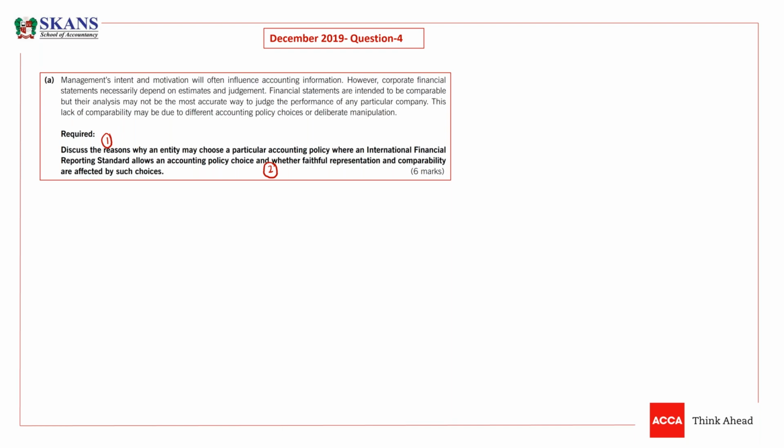So accounting policies, there are a lot of standards which provide choices to the accountants, to the company, and a few of the standards are, guys, IAS 16. IAS 16 allows you to follow cost model or revaluation.